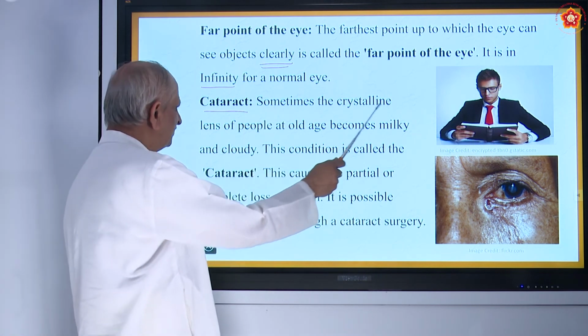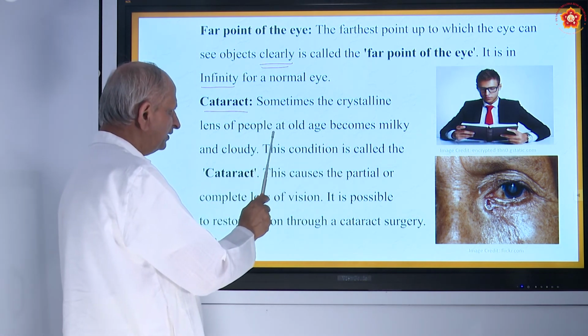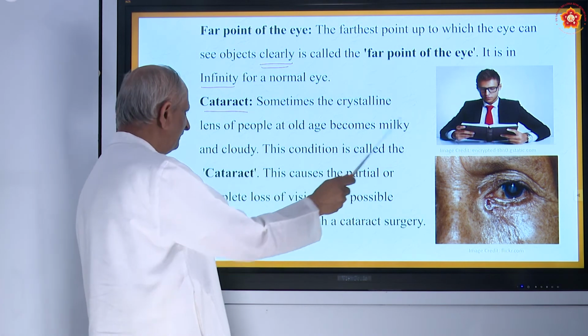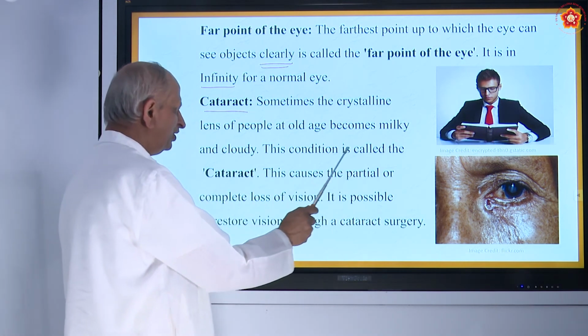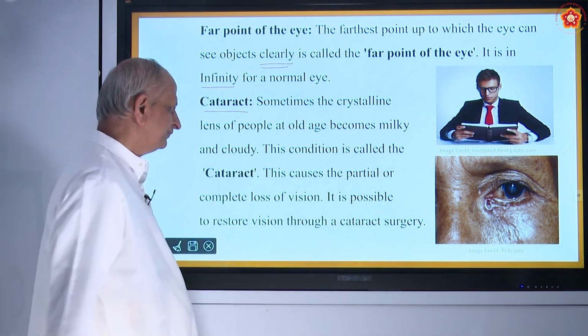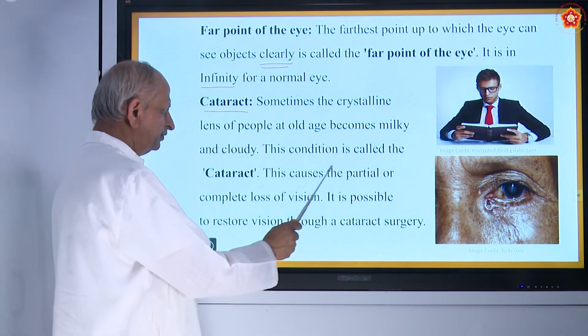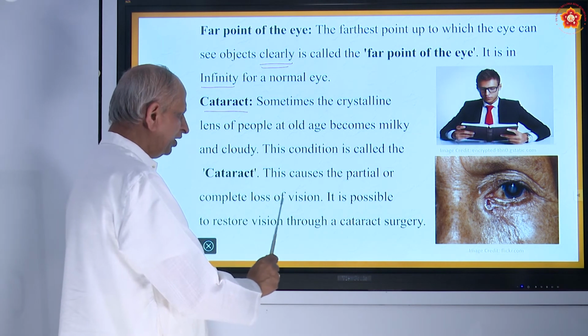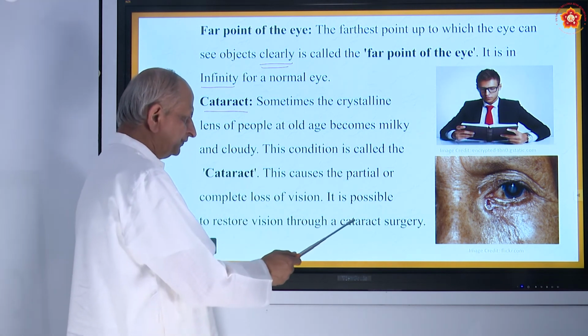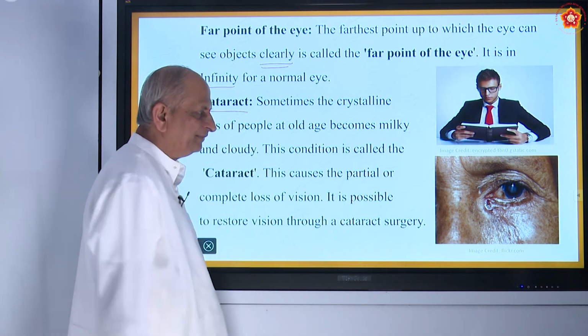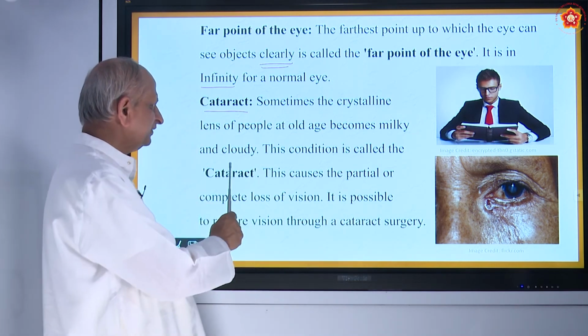Sometimes the crystalline lens of people at old age becomes milky and cloudy. This condition is called cataract. This causes partial or complete loss of vision. And how to solve it? That is by surgery.